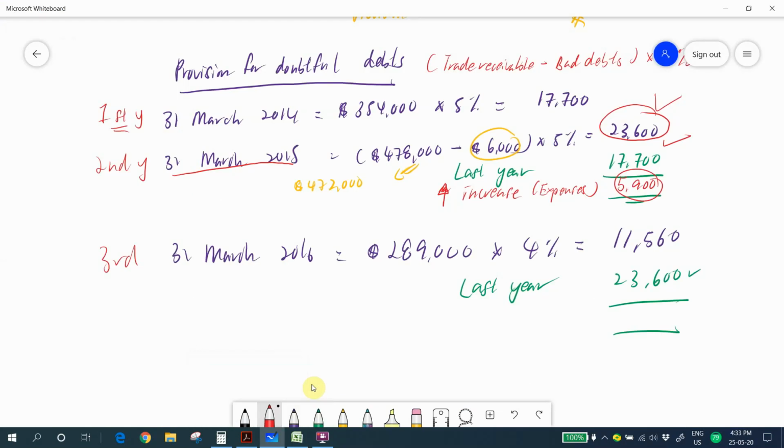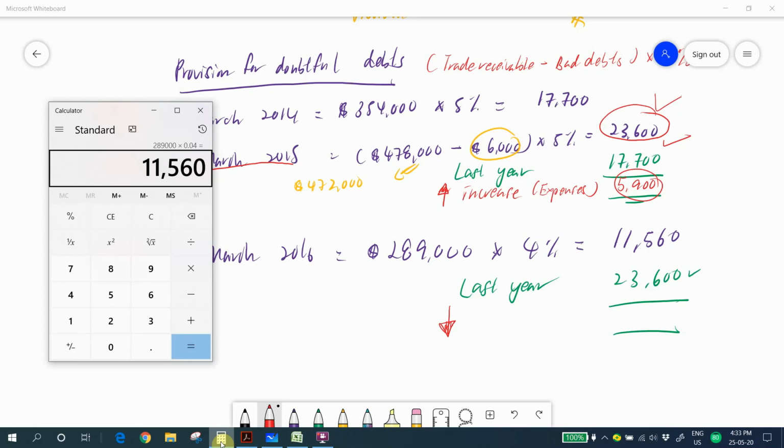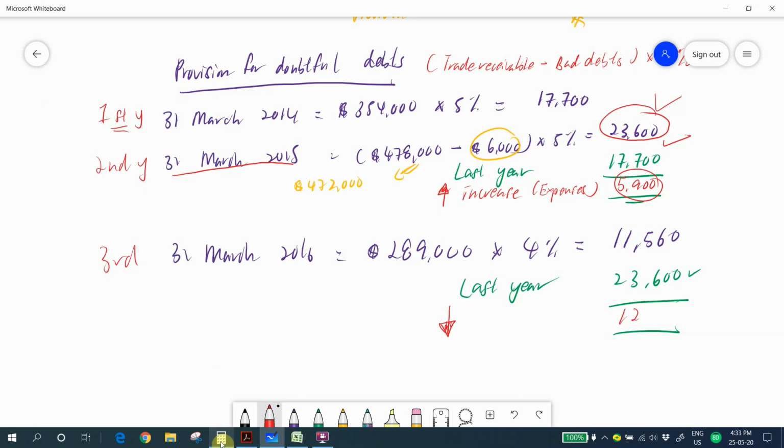Did our provision for doubtful debts increase or decrease as compared to last year? The answer is decrease. Decrease by how much? We use 23,600 minus 11,560. So our provision for doubtful debts decreased by 12,040.